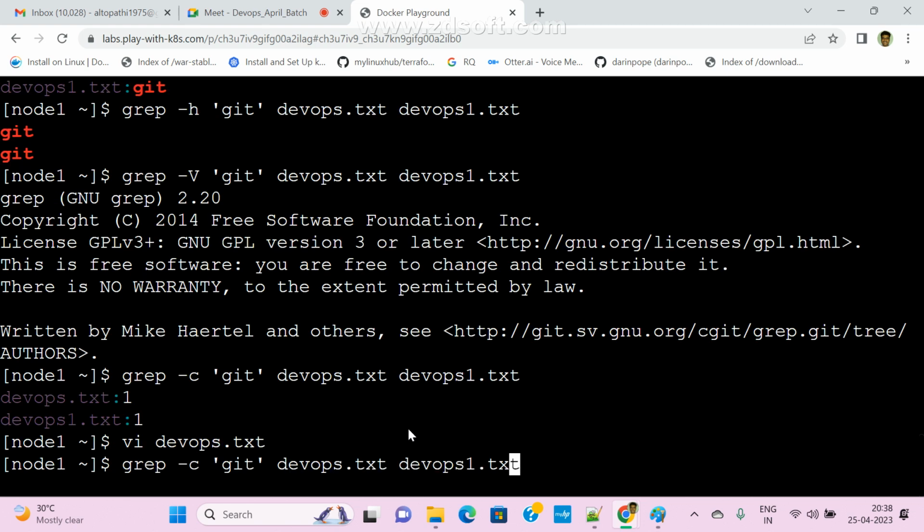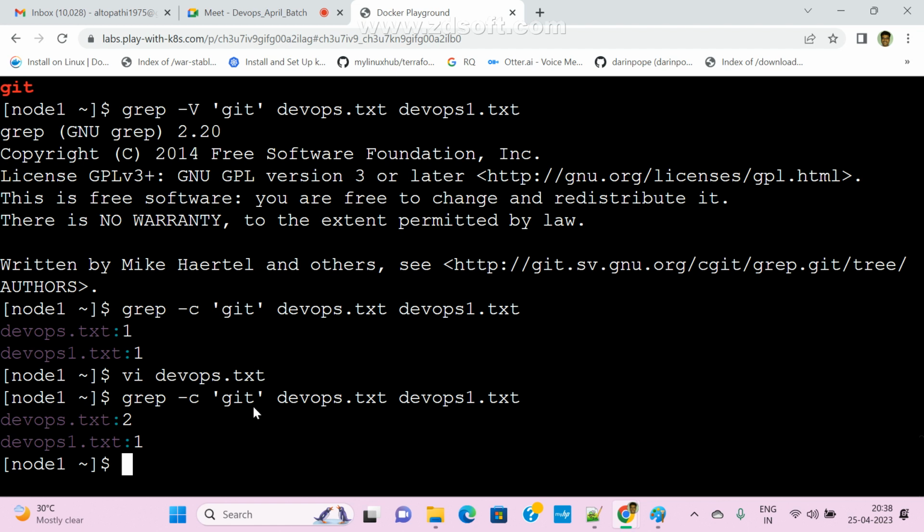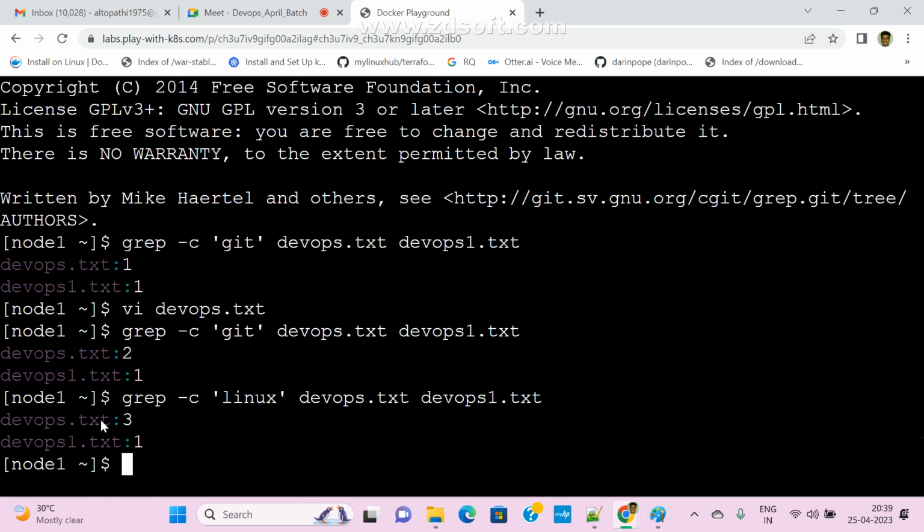Now hyphen c means count. Now check it. I have given Git in devapps.txt two times. It is finding two times. In devapps1.txt only one time is there. Now check it: the Linux string, Linux three times is there, right? Now see here, in the devapps.txt file, how many occurrences are there? Three times. In devapps1.txt, one occurrence. Now clear, guys?